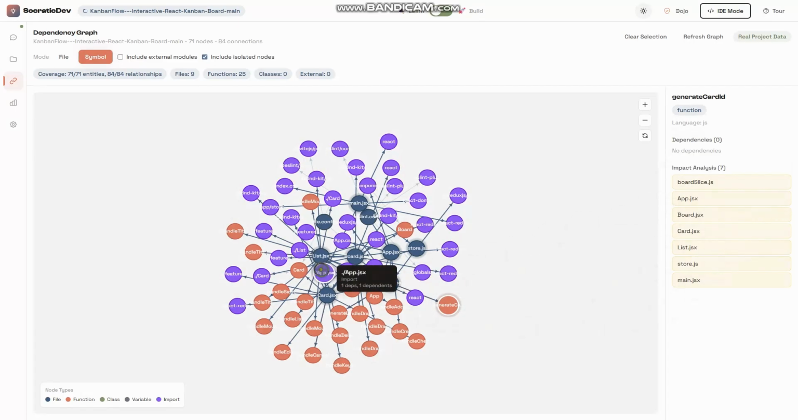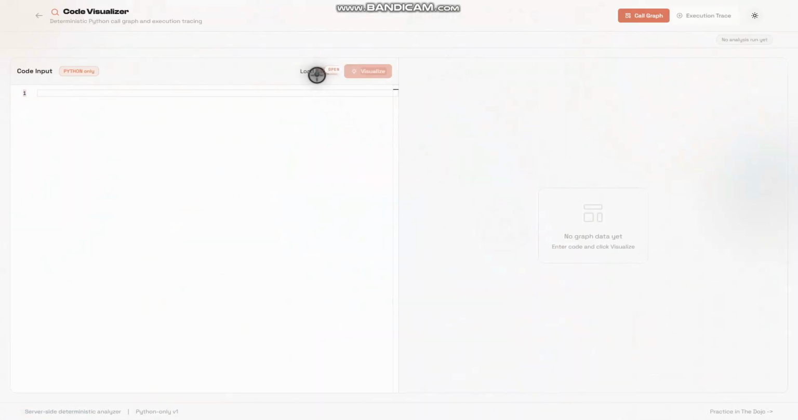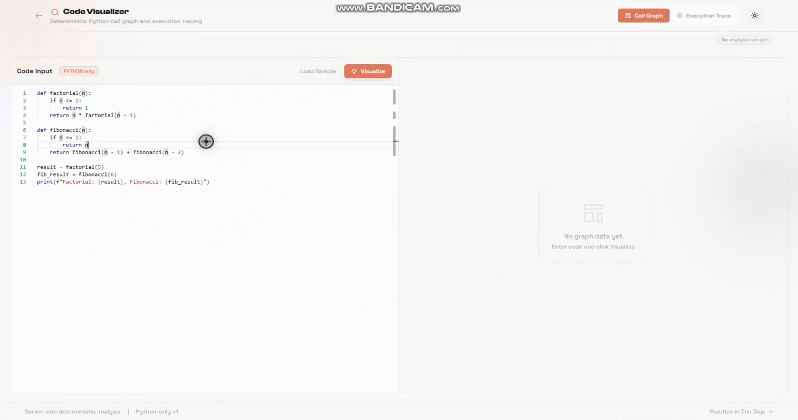So this is the visualizer section. Next, the visualizer. Users see exactly how code executes and how control and data flow evolve in real time. Critical for building runtime intuition and debugging confidence.